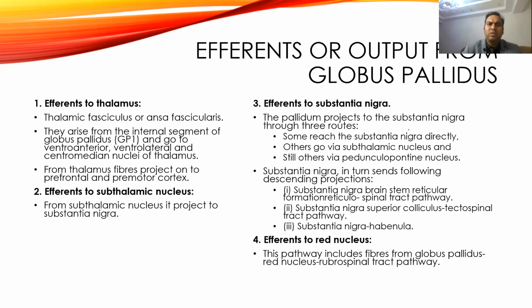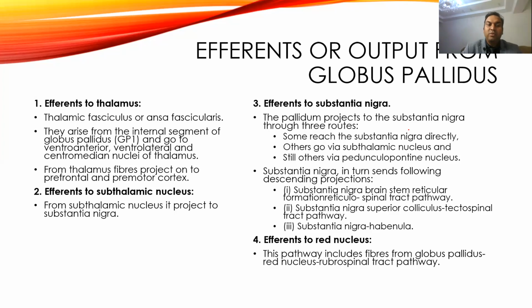Then come to the output coming from the basal ganglia, and these usually come from the globus pallidus. So first output, it goes to the thalamus. From the globus pallidus, it goes through the thalamic fasciculus, also called the ansa lenticularis, and these fibers usually arise from the internal segment of the globus pallidus and go to the ventro-anterior, ventrolateral, and centromedian nucleus of the thalamus. And from this thalamus, these fibers project to the frontal cortex and premotor cortex and give the idea, like what can be done and what sequencing, all those things. Those ideas go to the motor cortex.